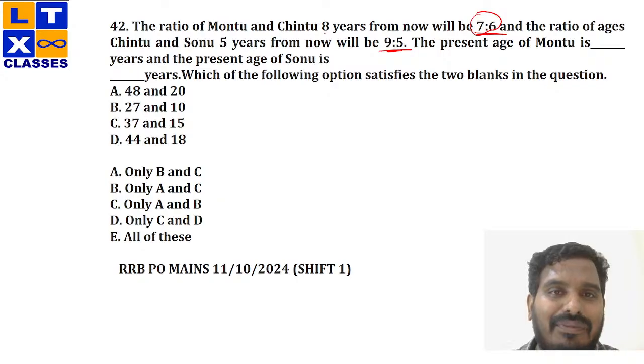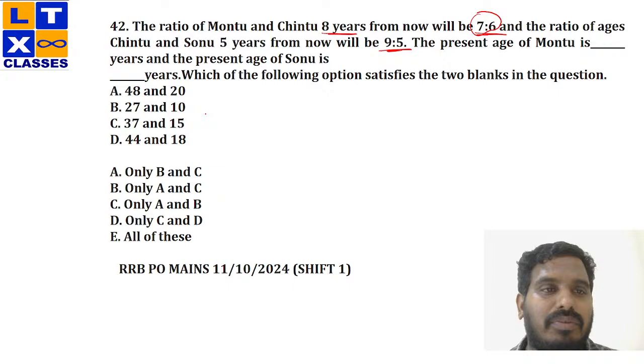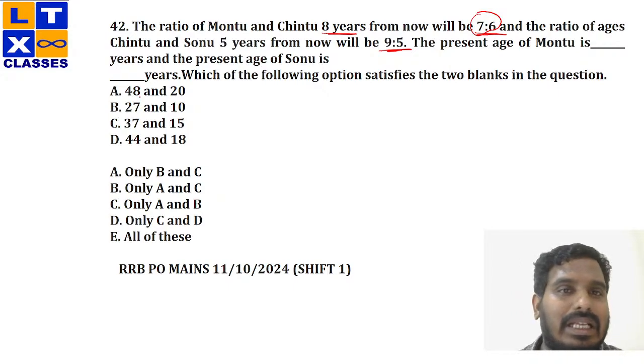That means after 8 years, Montu's age should be a 7 multiple. So if I add 8 years to my first answer, that should be a 7 multiple. That is clearly mentioned in the question, that the ratio of Montu and Chintu after 8 years from now will be 7 is to 6. That means Montu's age would be a 7 multiple. Now I'm adding 8 years to my first answer, that is 48 plus 8, 56, which is a 7 multiple. So this might be my answer.